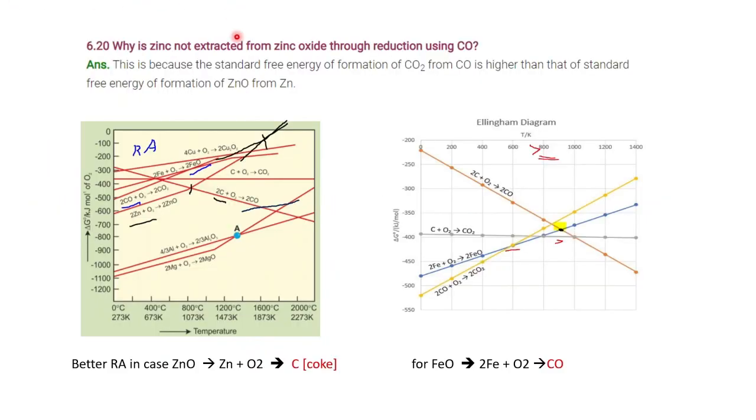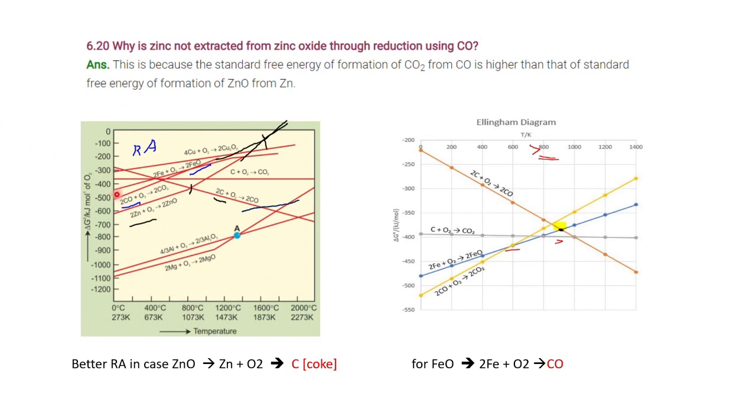Then, why is zinc not extracted from zinc oxide through reduction using carbon monoxide? Such questions based on the Ellingham diagram, they will ask why carbon monoxide is not used for reducing zinc oxide. We should remember 2 points in this.